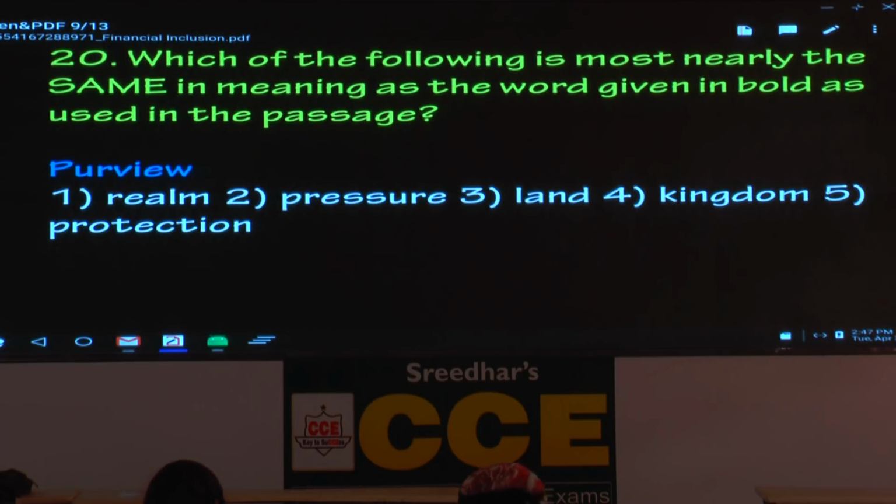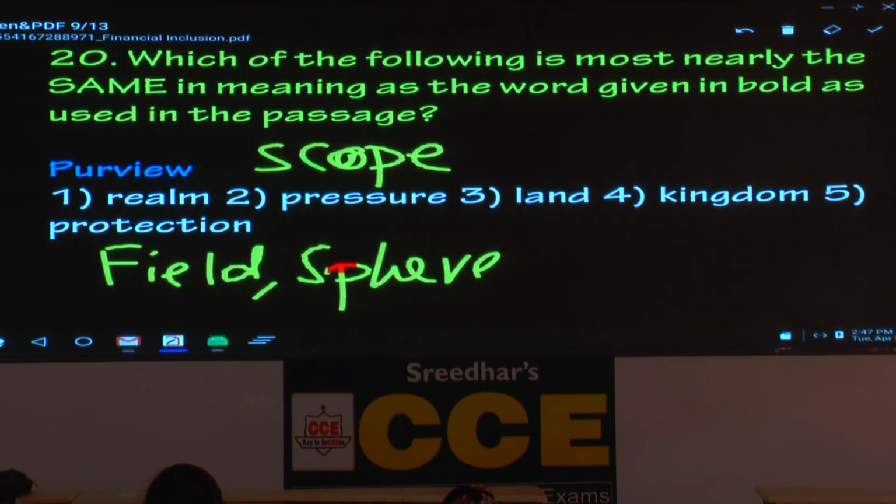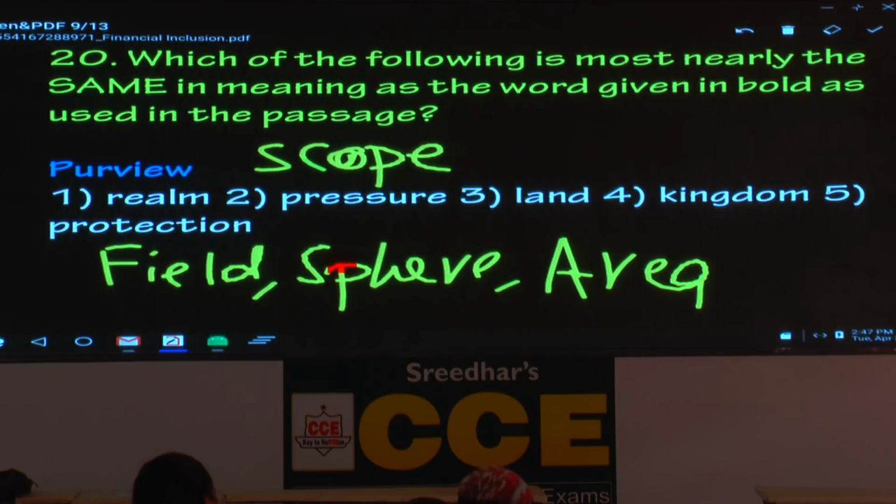Purview. Purview means scope. First you write the meaning of the word. Under someone's purview means what? Scope. Also write the words field, sphere, area, all these words. Purview, scope, field, sphere, area.